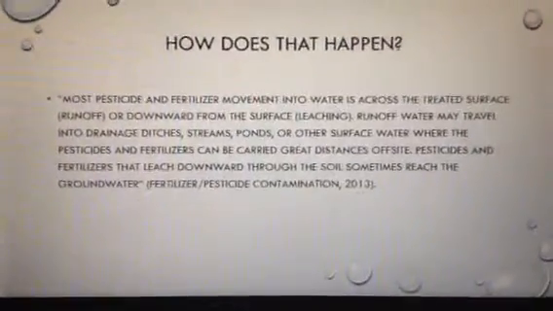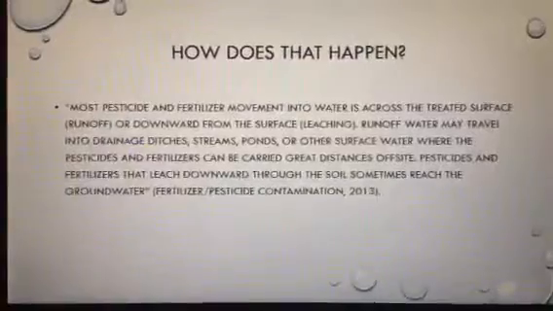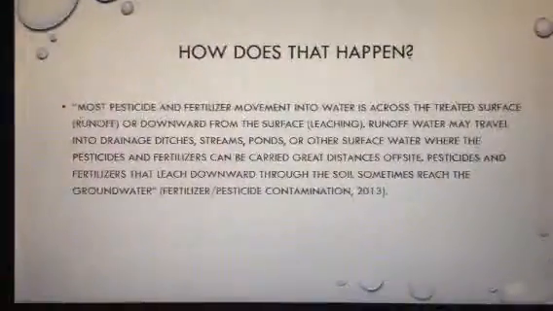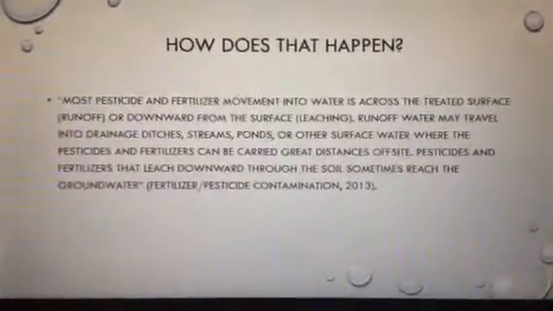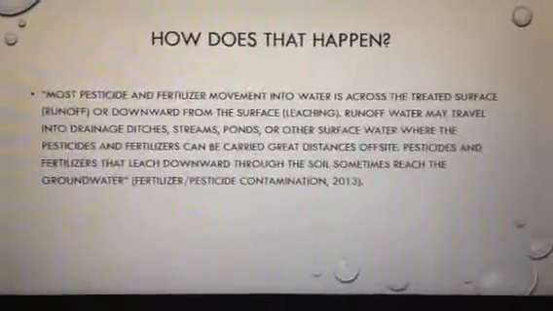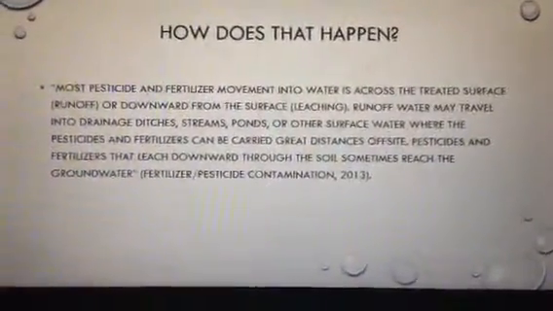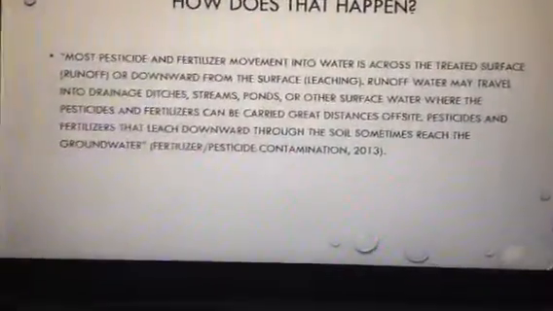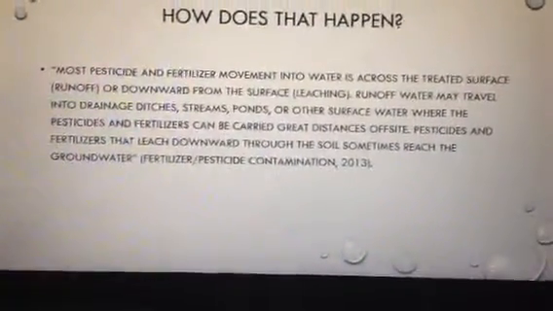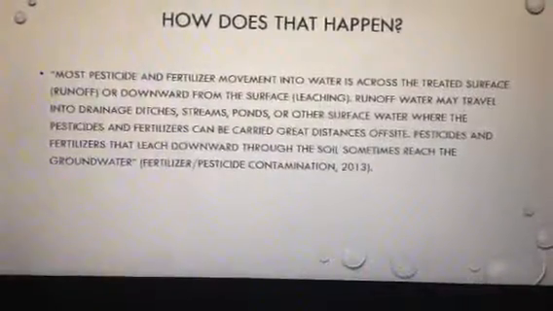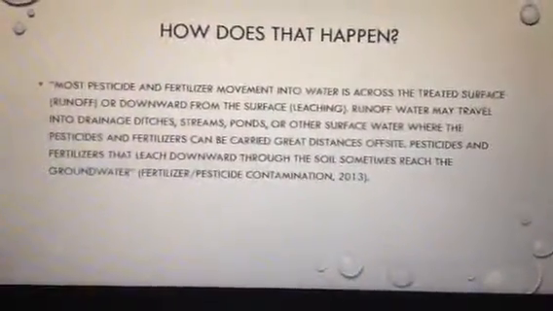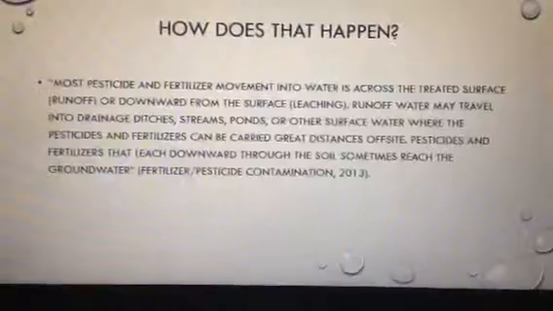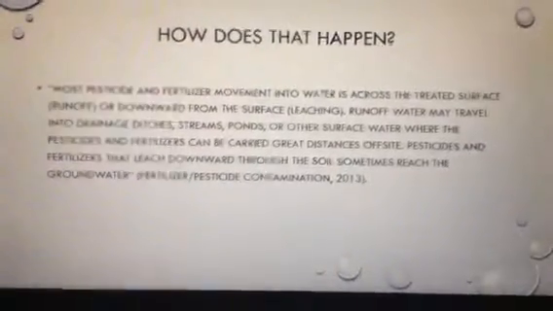How does that happen? Most pesticide and fertilizer movement into the water is across the treated surface, runoff, or downward from the surface, leaching. Runoff water may travel into drainage ditches, streams, ponds, or other surface water where pesticides and fertilizers can be carried great distances off-site. Pesticides and fertilizers that leach downward through the soil sometimes reach the groundwater.